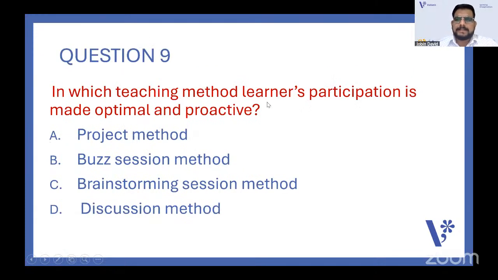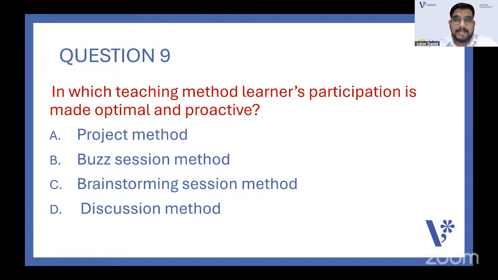In which teaching method is learners' participation made optimal and proactive? Okay, made optimal means made maximum. Learners' participation is made maximum, to the fullest, and proactive. That means very active. Is it the project method? Is it the buzz session method? Or is it brainstorming? Or is it discussion? All those methods are learner-centered, or learners' participation is there. But which is the most appropriate answer for that? That is the teaching aptitude strategy. You should learn the most appropriate answer.